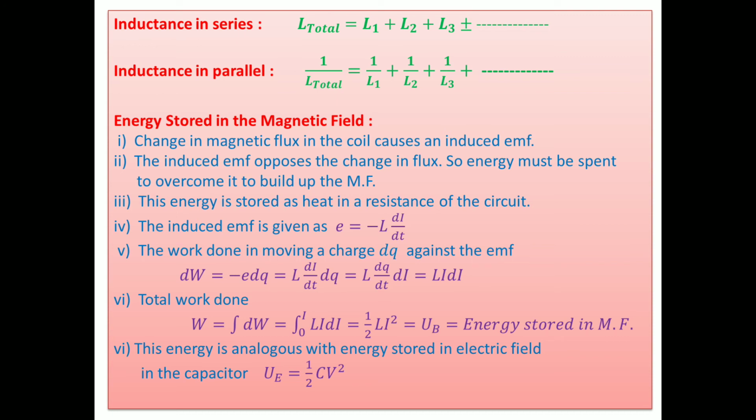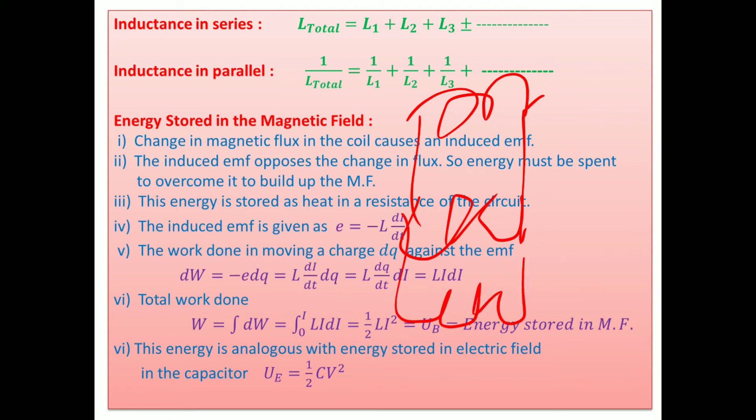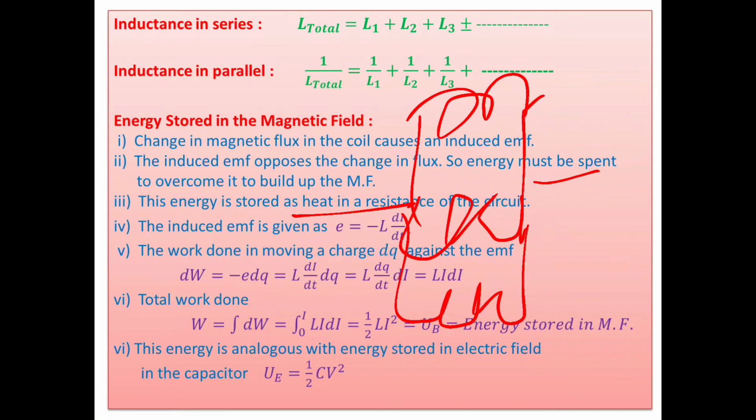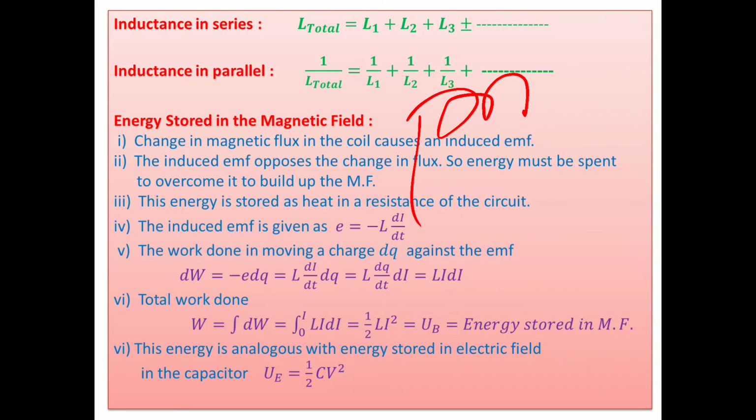But suppose these inductances are connected in parallel like this. This is one, here is another, here is the third. Inductances are connected in parallel. And as in a parallel combination, the reciprocal of the resultant inductance is equal to the sum of reciprocals of the individual inductances.